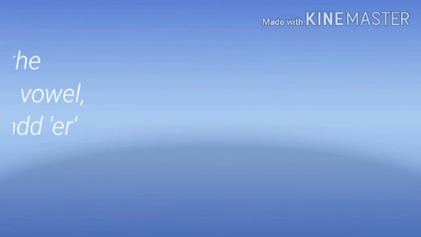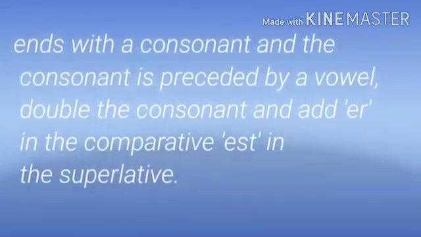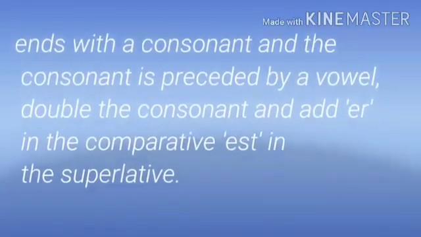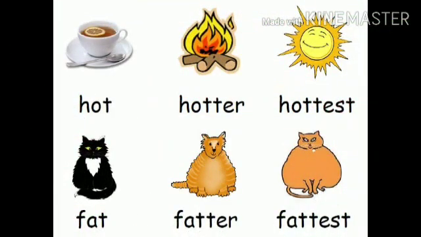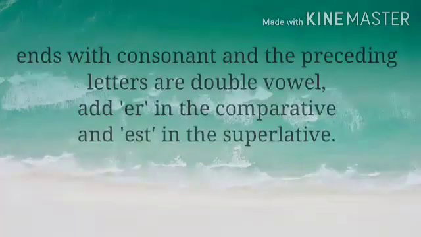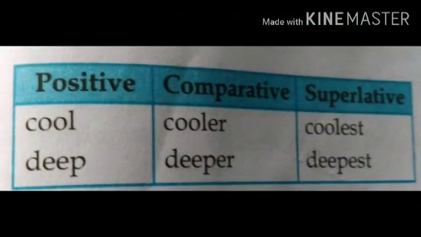If an adjective ends with consonant and the consonant is preceded by a vowel, double the consonant and add er in the comparative, est in the superlative. For example, big, bigger, biggest, hot, hotter, hottest. If an adjective ends with consonant and the preceding letters are double vowel, add er in the comparative and est in the superlative. For example, cool, cooler, coolest, deep, deeper, deepest.